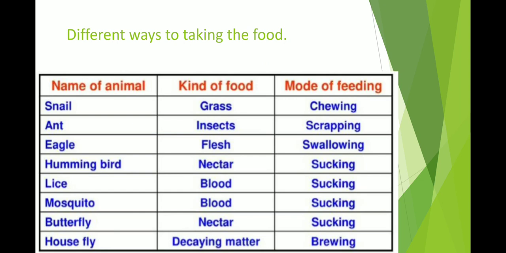But what is the mode? Because they have a needle-like structure on their mouth, they suck their food with the help of it. Butterfly, nectar and sucking, because the butterfly and mosquito come under the same family. Housefly, decaying matter and sucking.